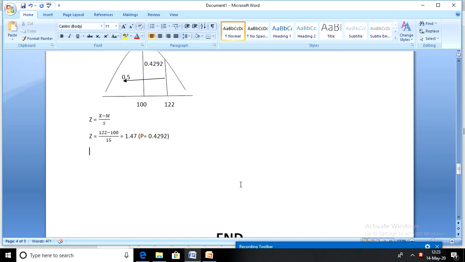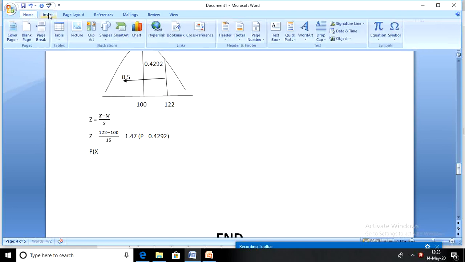So let's calculate. The final answer will be the probability of x being less than or equal to 122. You know exactly what we need to do here. We are not subtracting, we are adding.